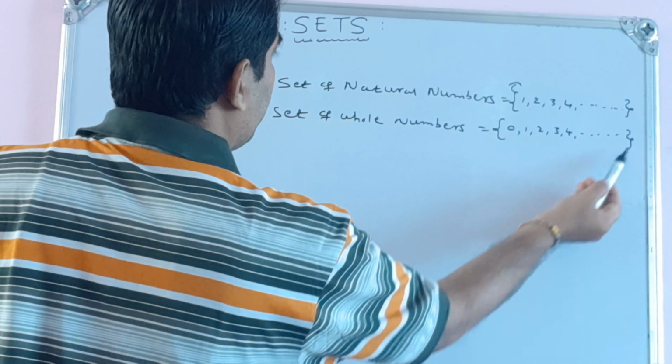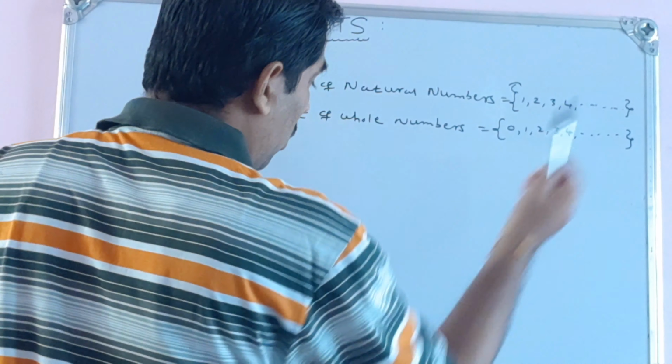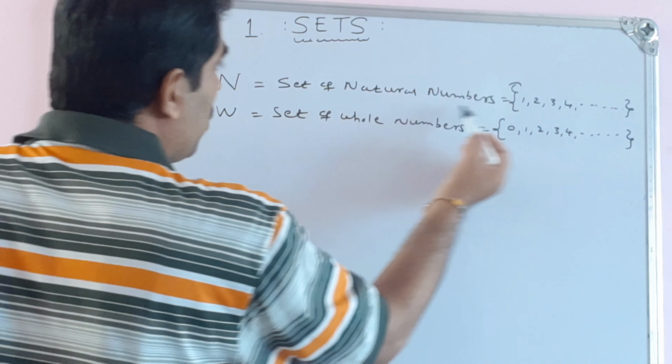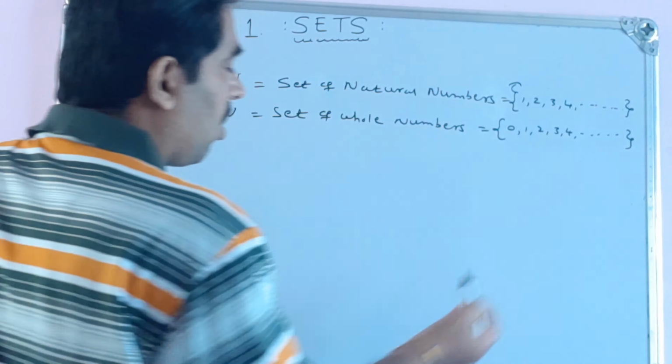So I will write that as W, set of whole numbers. W-H-O-L-E, whole numbers. The set of whole numbers includes 0, 1, 2, 3, 4. The counting numbers are called natural numbers. If I include 0 to this set, then that becomes another set. That set is called the set of whole numbers.